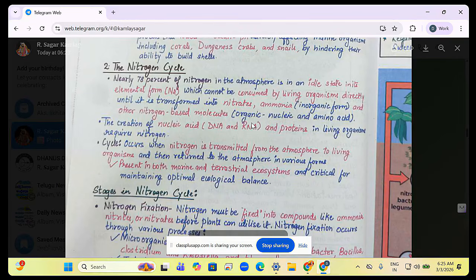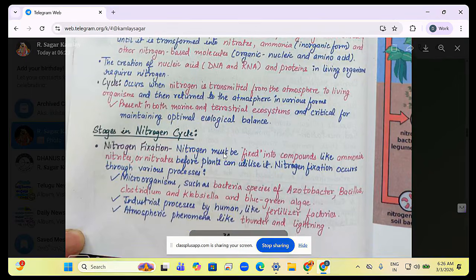Why is nitrogen important? Because it is the basis of cells. DNA and RNA are formed through nitrogen. But even though nitrogen is in abundant quantity, we cannot use it directly. Hence nitrogen fixation is important. That fixation can be done by converting it into nitrates, nitrites, like this.